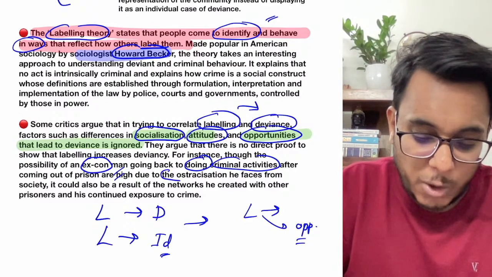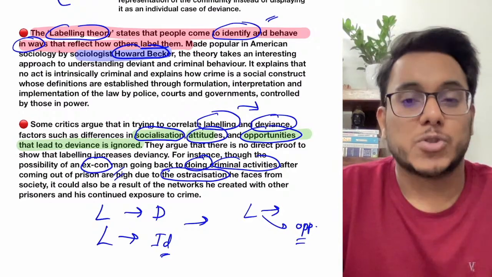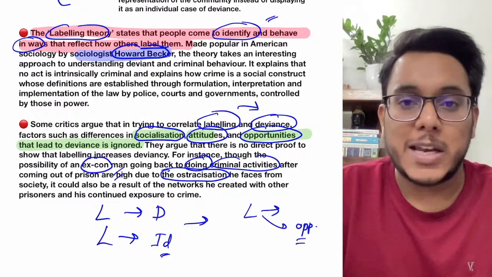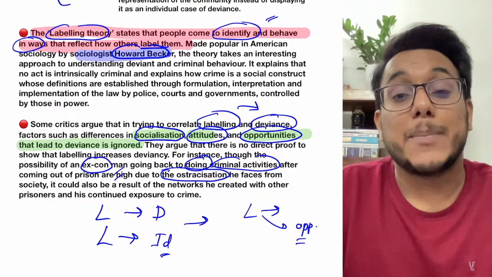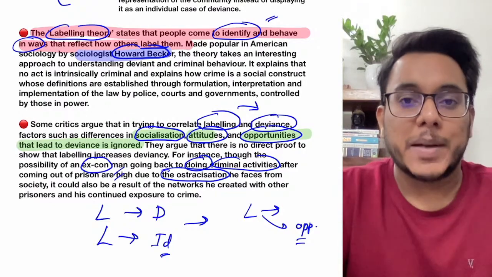For example, the societal ostracization. If he goes into the society and society does not accept him, does not give him opportunities to do good things, he will be doing only one thing, that is criminal activity. It depends on other opportunities also. For example, in jail he made a lot of criminal network.